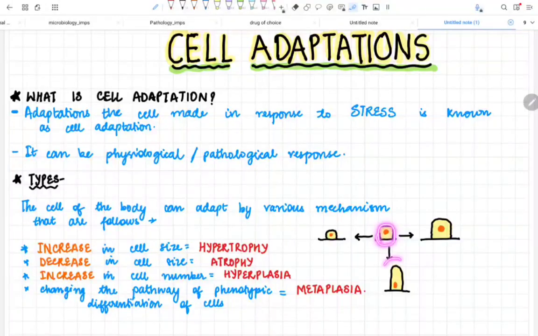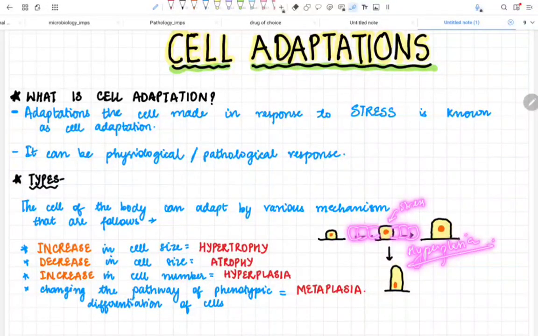My cuboidal cell has become a columnar cell. This is called metaplasia. And now the fourth type: I am giving stress again, but there is no change in the size or in the type of the cells; there is an increase in the number of cells. The number of cells increases. This is called hyperplasia.